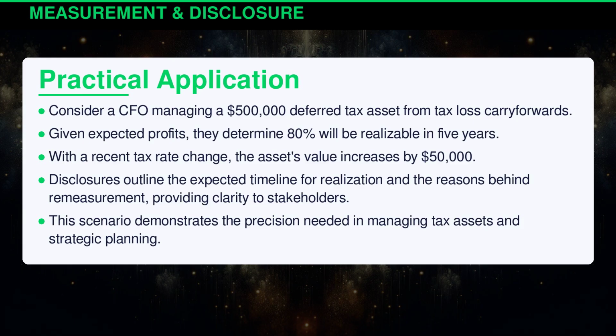Consider a CFO managing a $500,000 deferred tax asset from tax loss carryforwards. Given expected profits, they determine 80% will be realizable in 5 years. With a recent tax rate change, the asset's value increases by $50,000. Disclosures outline the expected timeline for realization and the reasons behind remeasurement, providing clarity to stakeholders. This scenario demonstrates the precision needed in managing tax assets and strategic planning.